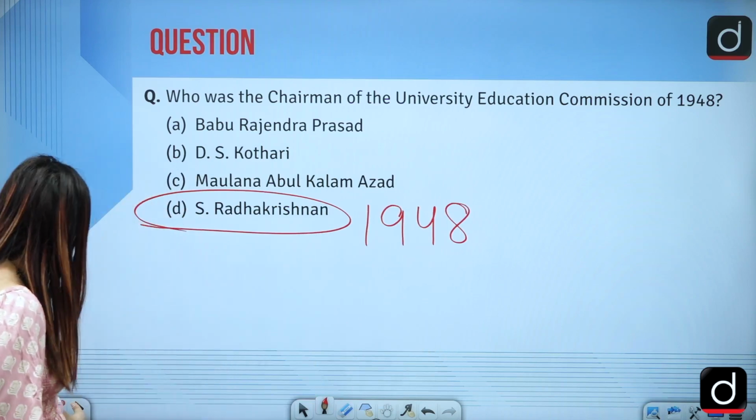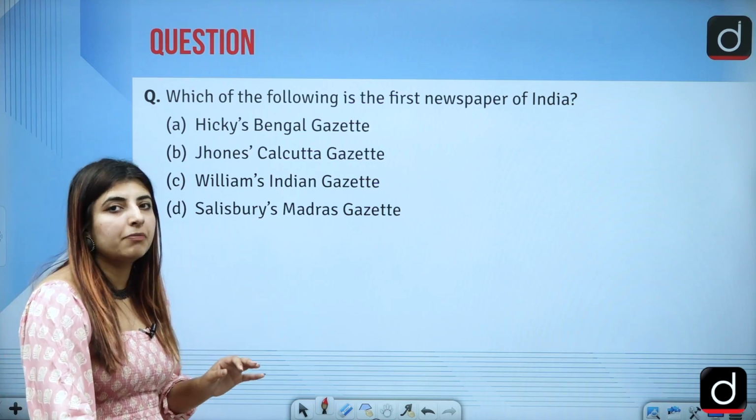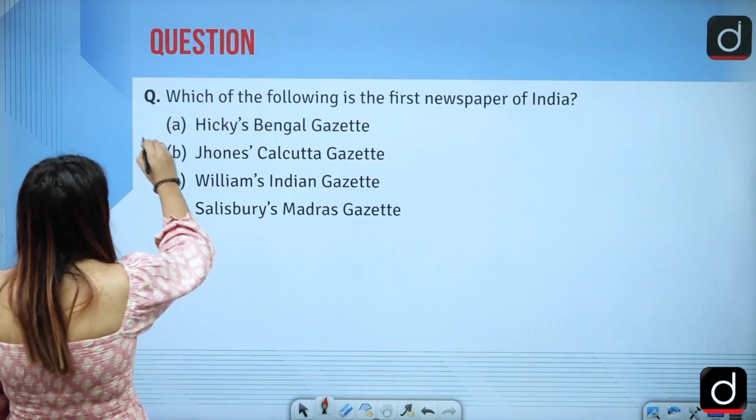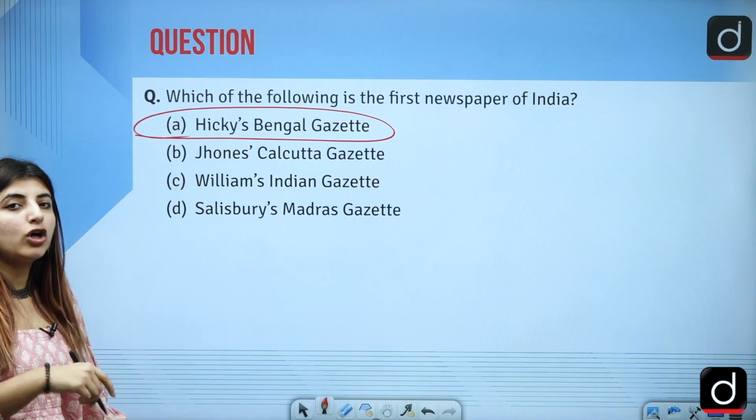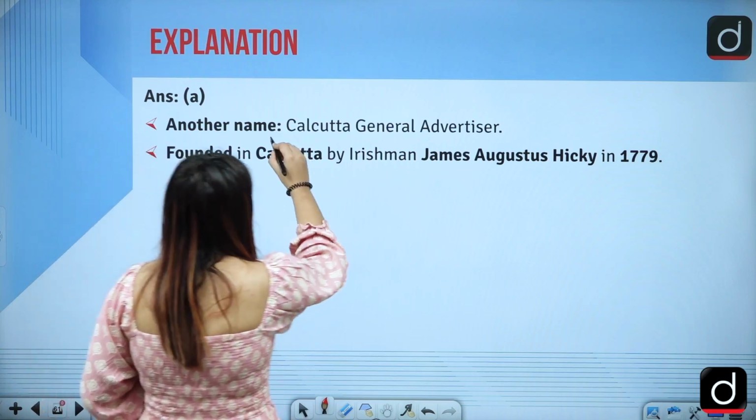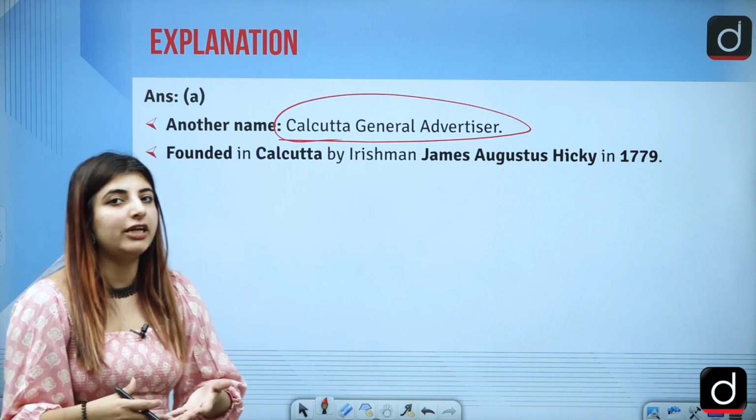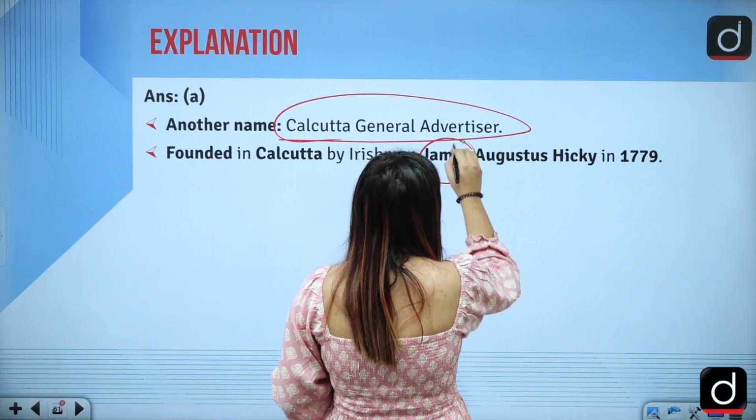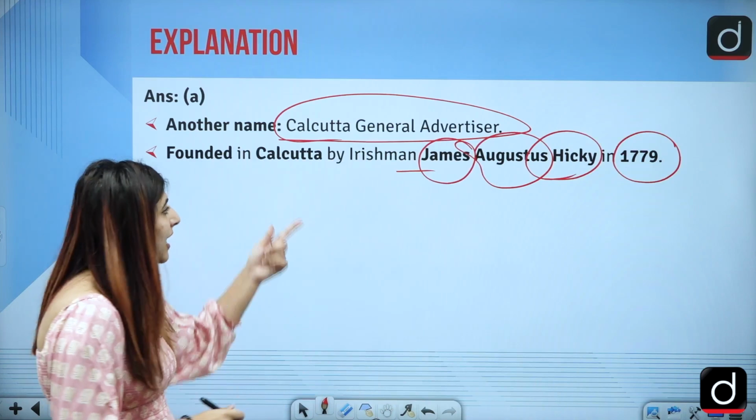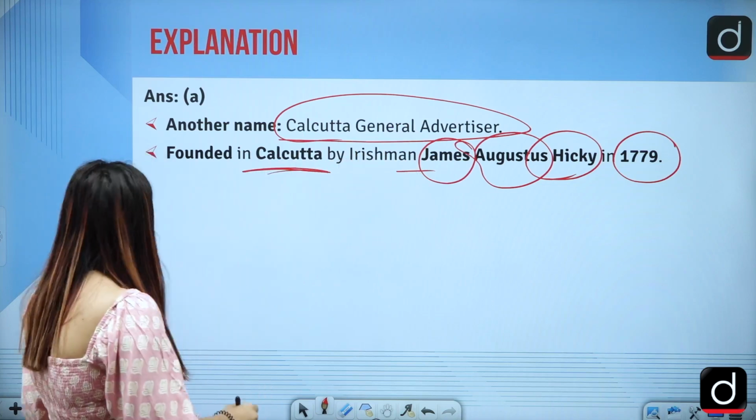1948, after 1 year. Next is, which of the following is the first newspaper of India? First newspaper of India is option A, that is Hickey's Bengal Gazette, and it was named something else as well. What was the other name of the same very newspaper? It was Calcutta General Advertiser. Correct? And who was the one who founded this very newspaper? It was an Irishman named James Augustus Hickey in the year 1779. And because of the fact that it was started in Calcutta, it was known as Calcutta General Advertiser or the